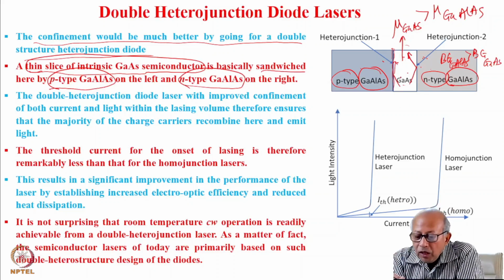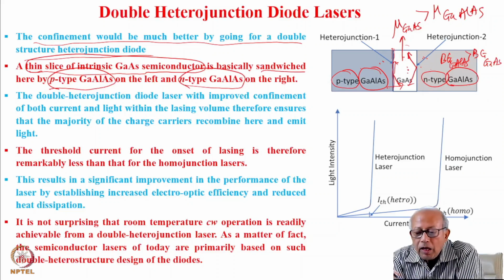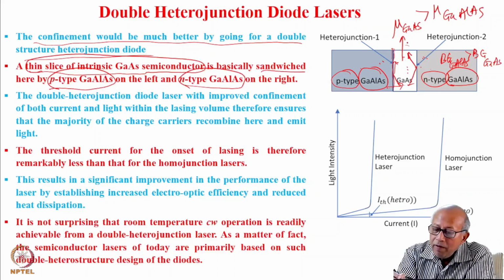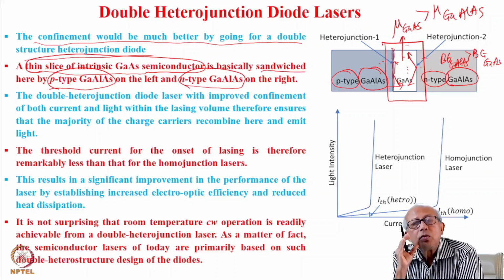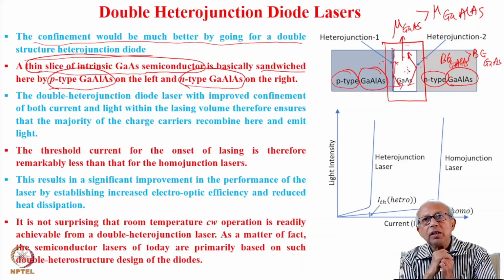Similarly, the charge carriers will easily diffuse because this is high band gap, this is low band gap. So they will diffuse into this side. But from here they cannot go back because this is high band gap, this is low band gap. And the same would also be true for this surface. So then you see this double heterojunction laser would work perfectly as far as confinement of both light as well as charge carriers are concerned.